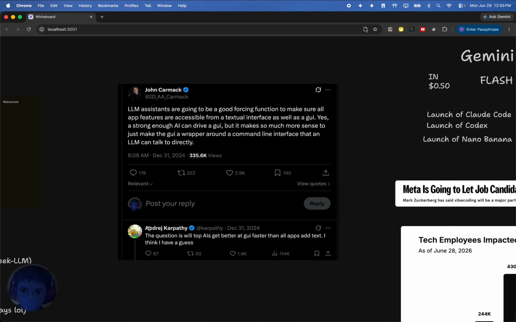And you can see here a response from Karpathy. The question is, will top AIs get better at GUI faster than all apps add text? I think I have a guess.